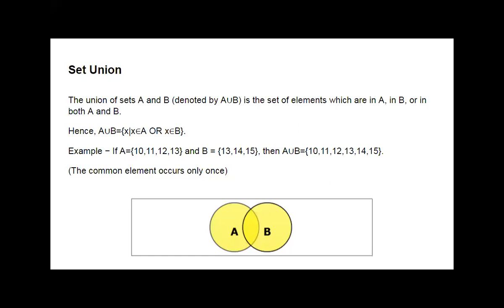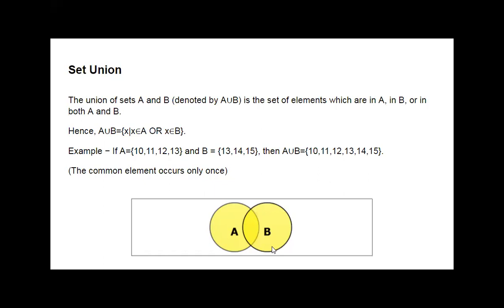The union of sets A and B is the set of elements which are in A, in B, or in both A and B. Such elements are there in the union of two sets.